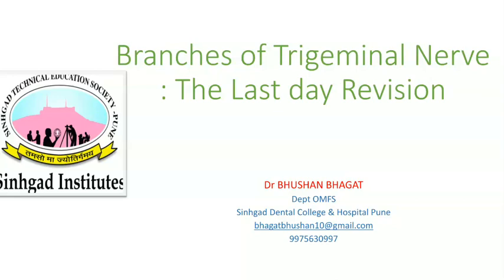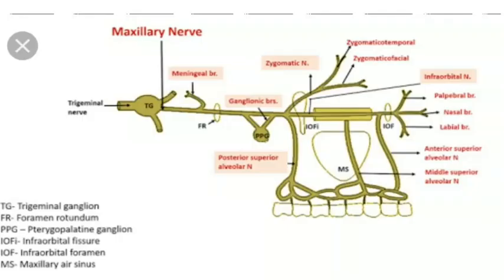Today we will deal with the mandibular nerve and ophthalmic nerve. We will quickly revise what we learned in the last lecture, that is the maxillary nerve. The maxillary nerve is basically the second branch of the trigeminal ganglion, trigeminal nerve. It gives one branch called the meningeal branch. It is an intracranial branch.